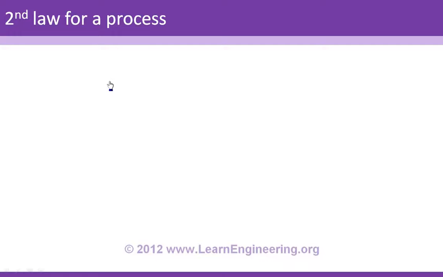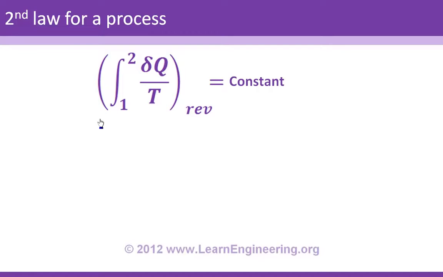Assume you have a process 1 to 2, and assume it doesn't have any irreversibility. It is completely reversible. Then using Clausius inequality I can prove that the LHS of Clausius inequality is a constant quantity. It doesn't depend upon the path of integration. It only depends upon the end states 1 and 2. Since this integration doesn't depend upon the path of the process, you could express this integration as a difference of property. And you know, the definition of a property is that it doesn't depend upon the path of the process. And you will call this property entropy, the famous entropy.